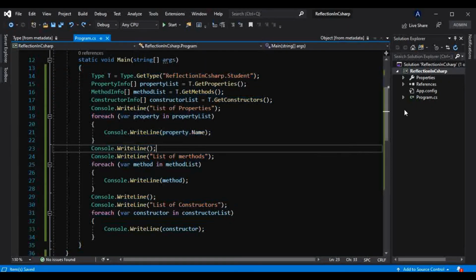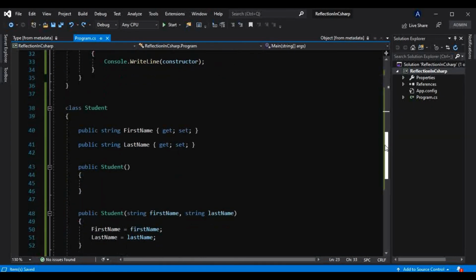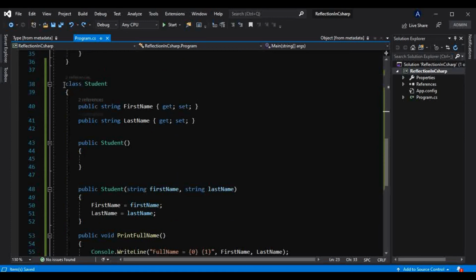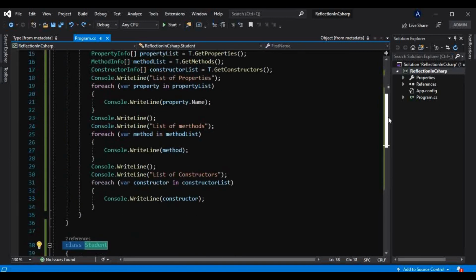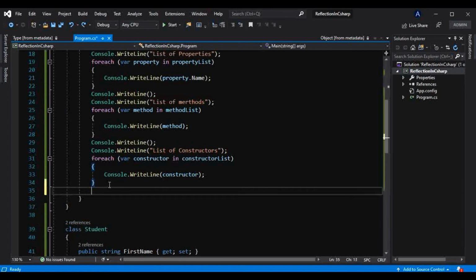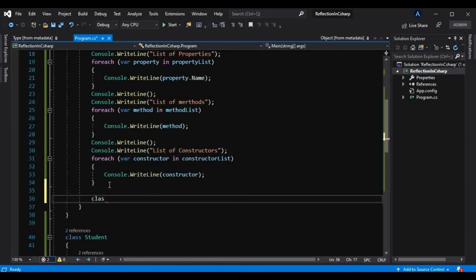If you can see here, this class is present in this namespace, and if we create an object of that class, that is the Student class, like this, the compiler is aware of this class at compile time only. So the compiler will do the binding at compile time only.